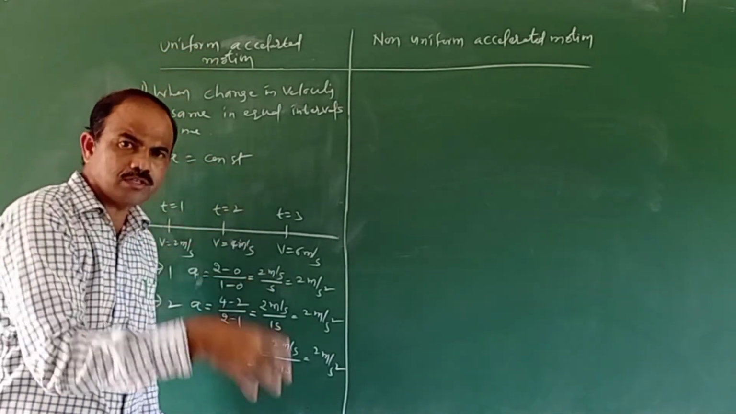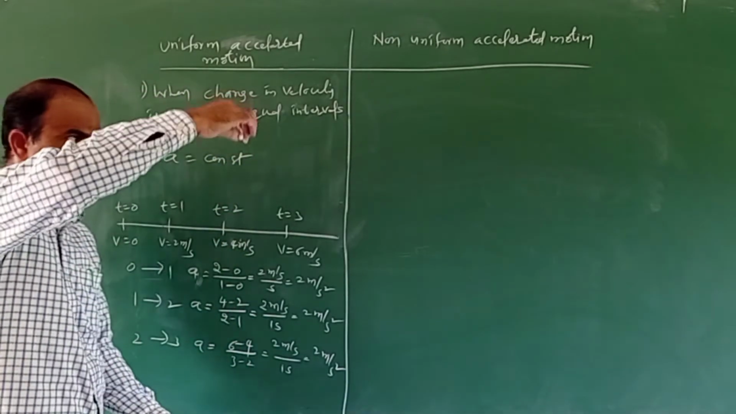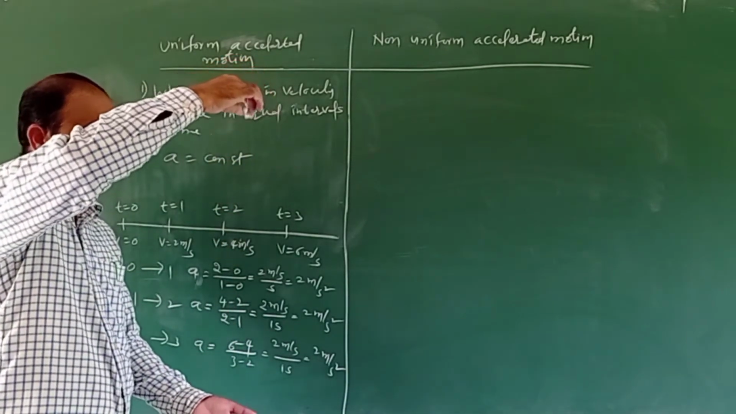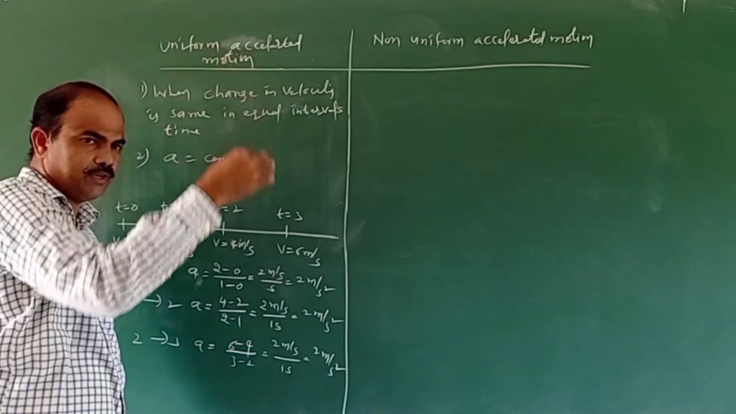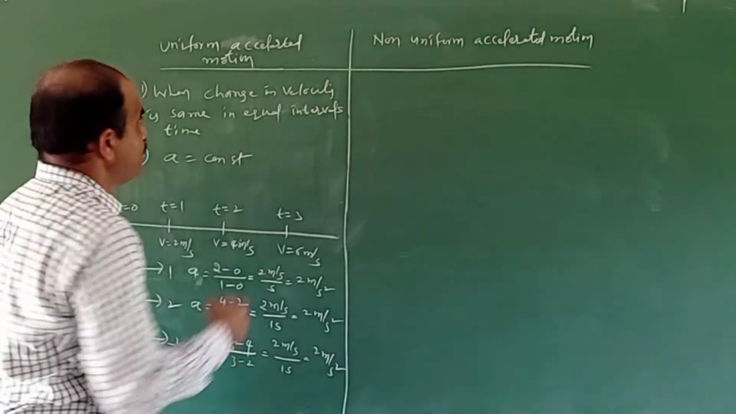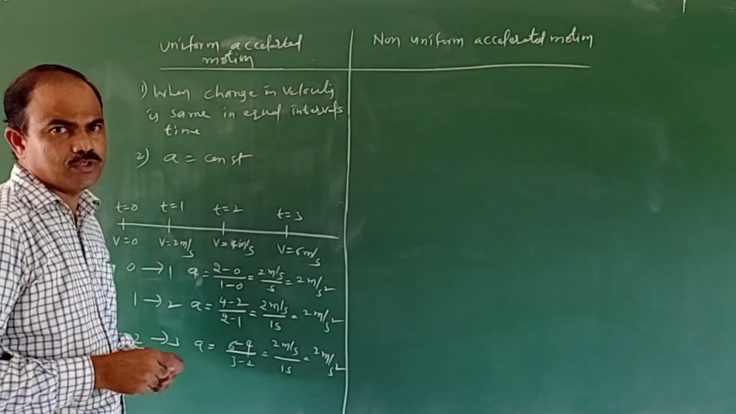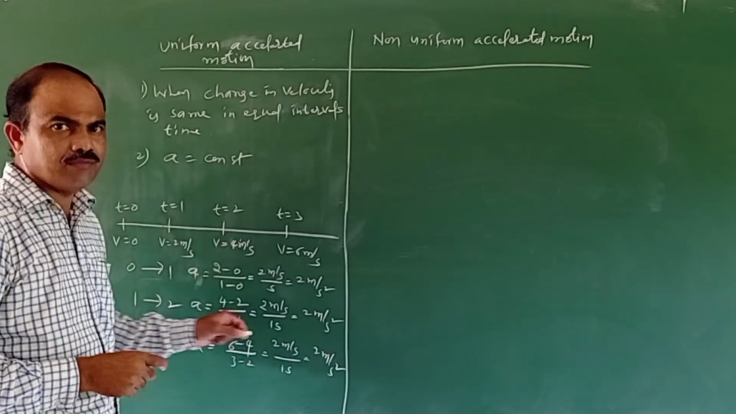And for example, when I drop a stone, what happened? Now it will have some acceleration. When I drop a stone, what is happening? The body is freely falling. So when the body is freely falling, that type of motion is said to be uniform accelerated motion, under the gravitational force of Earth.